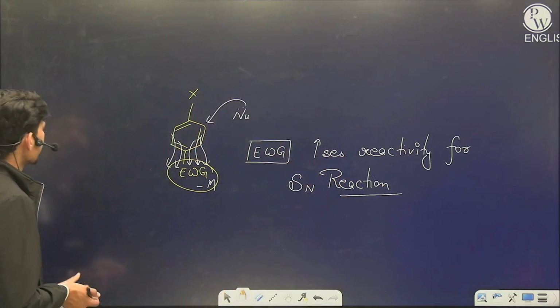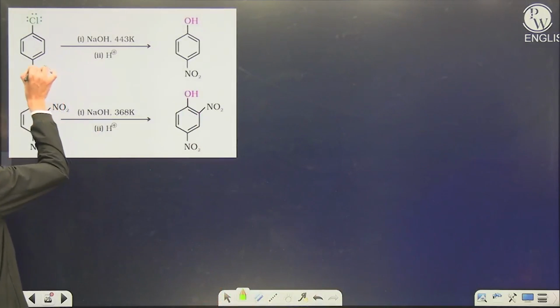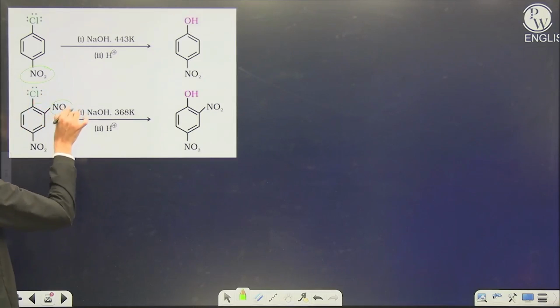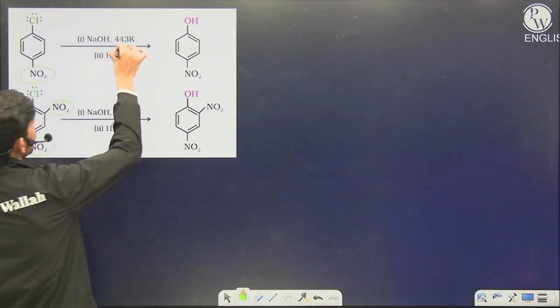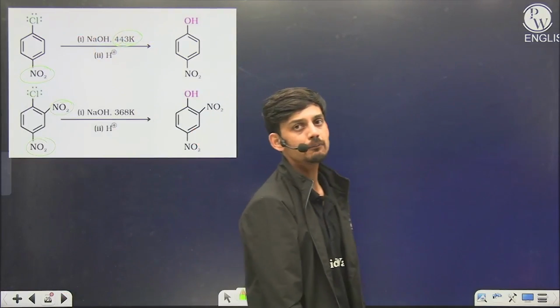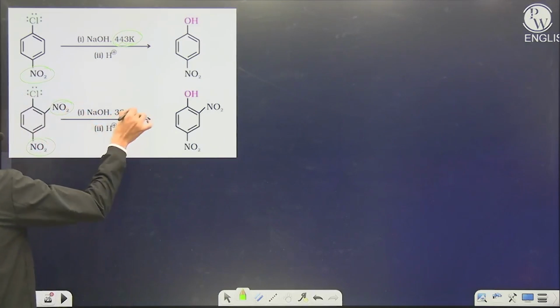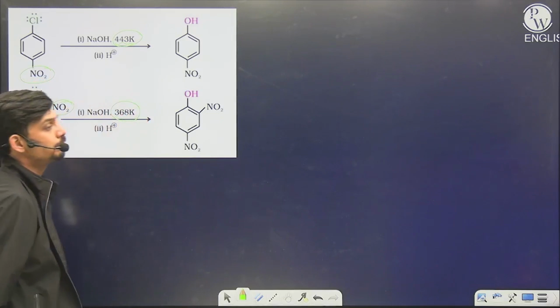That's why when we have NO2 group at para position, and NO2 group at both ortho and para position, you can see the temperature requirement is less here. The presence of 2 NO2 groups reduces the requirement for temperature further.